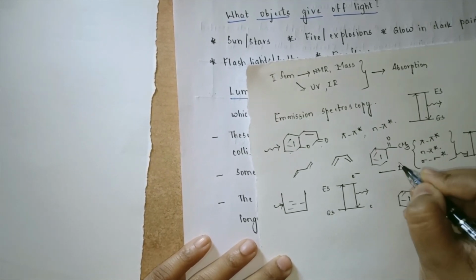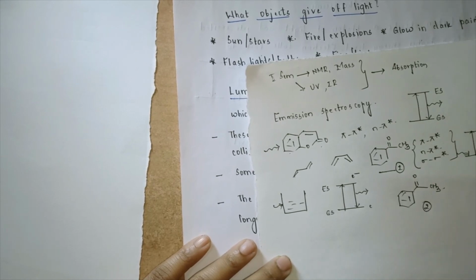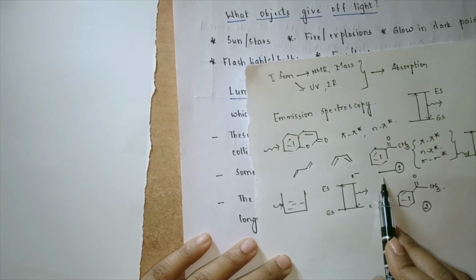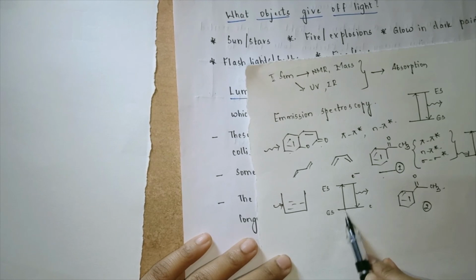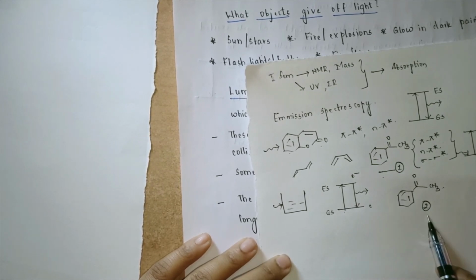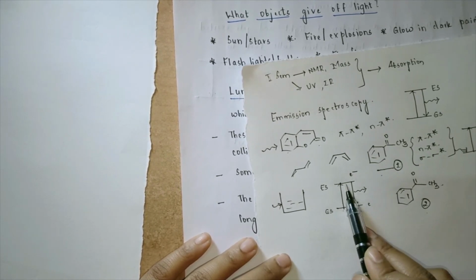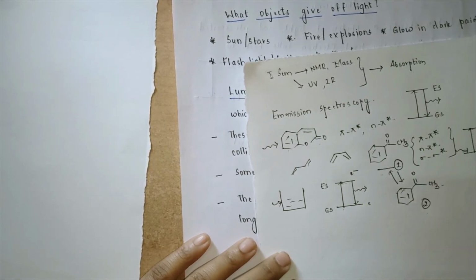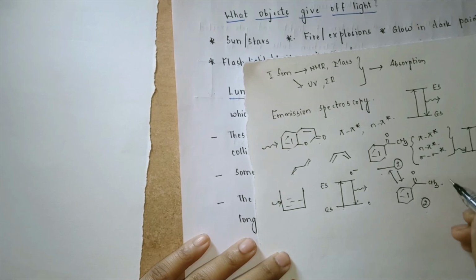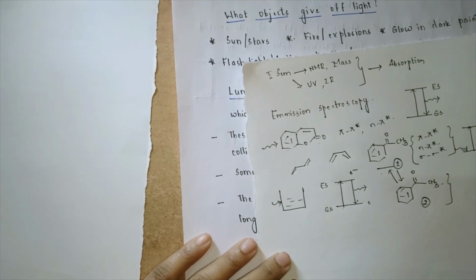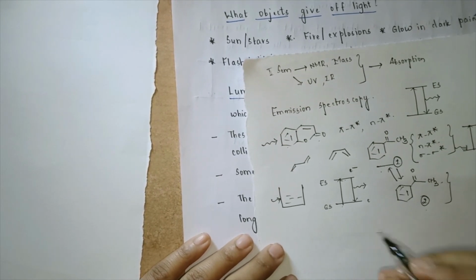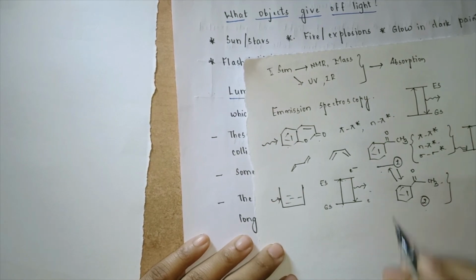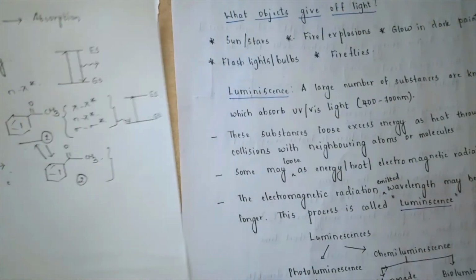Now sometimes it may so happen that they have these acetophenone molecules. Let us say that this is molecule number 1, this is molecule number 2. Now electrons from molecule number 1 have gone from the ground state to an excited state. Molecule number 2 also has gone from the ground state to the excited state. While returning back, they might collide with each other. After collision, they might lose some energy. This is one of the phenomena. Secondly, they might not collide and there might be some emission of light.